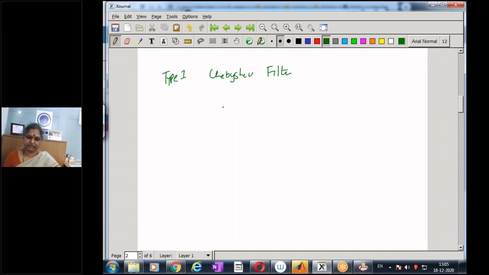Type 1 Chebyshev filter. The design equations go in this manner.